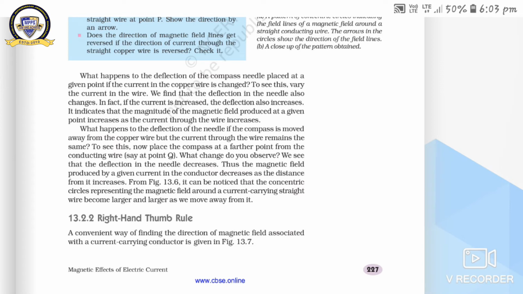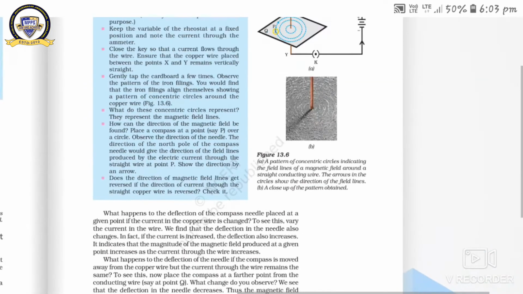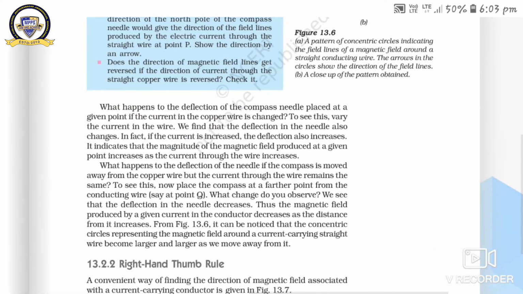This is the important term. What happens to the deflection of the needle if the compass is moved away from the copper wire? Got it? But the current through the wire remains the same. To see this, now place the compass at a further point from the conducting wire, say at any point Q. What change do you observe? We see that the deflection in the needle decreases.